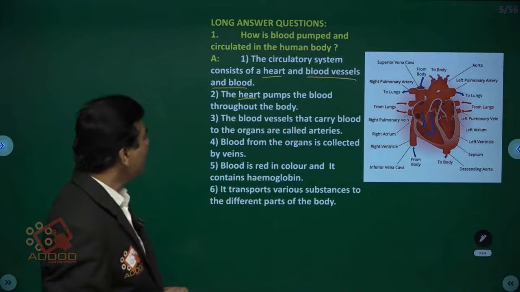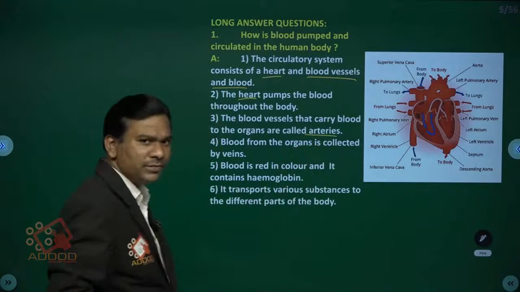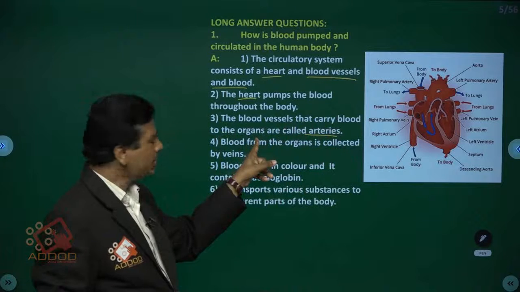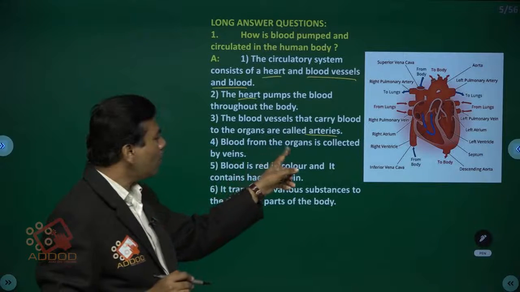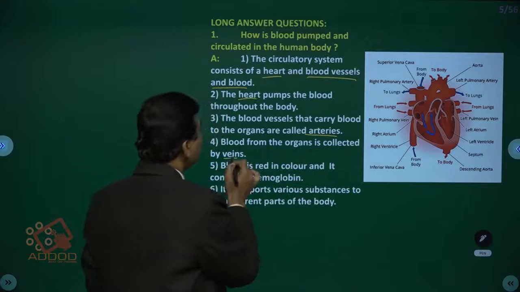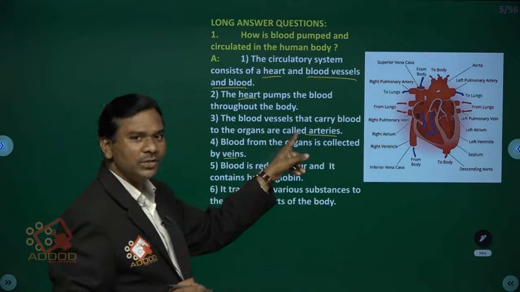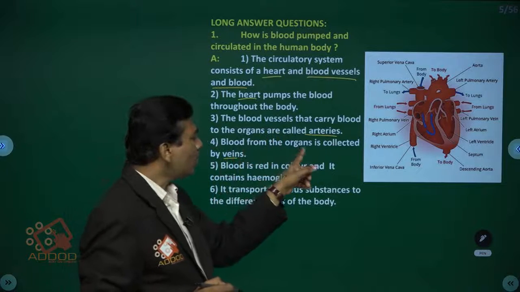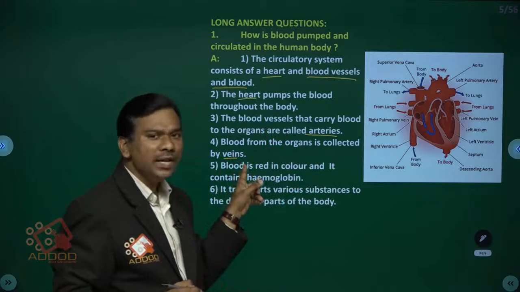The blood vessels that carry blood from the heart to the organs are called arteries. Previously we discussed, children, arteries and veins. Blood from the organs is carried by veins. Children, observe: the blood vessels that carry blood to the organs are arteries, and this is oxygenated blood. Blood from the organs is collected by veins, and this is deoxygenated blood.